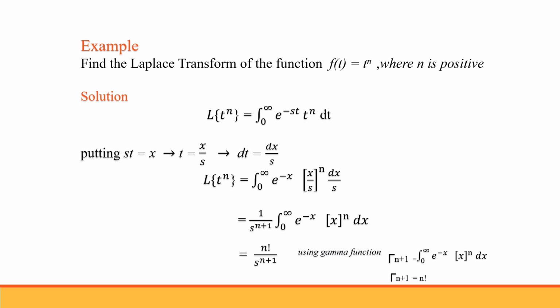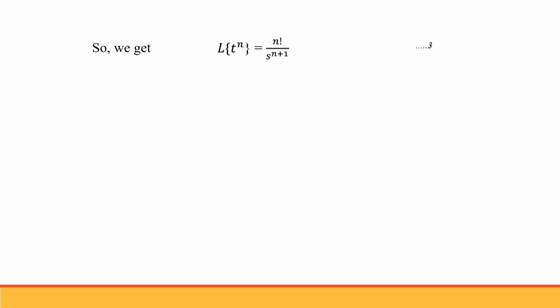So we have found the Laplace transform of t to the power n, which is equal to n factorial upon s to the power n plus 1. Now put the value of n equal to 1, 2, 3 and so on in the above equation.